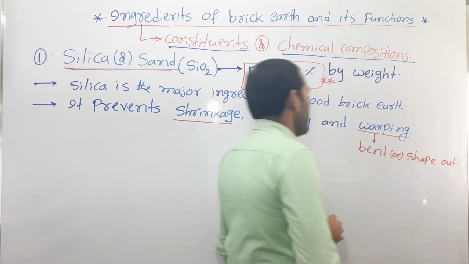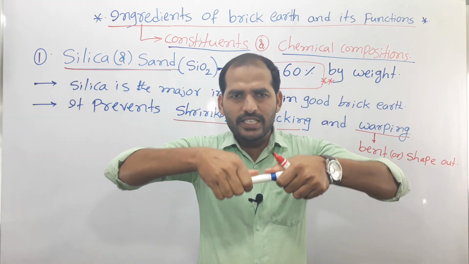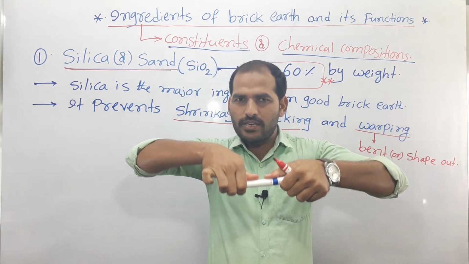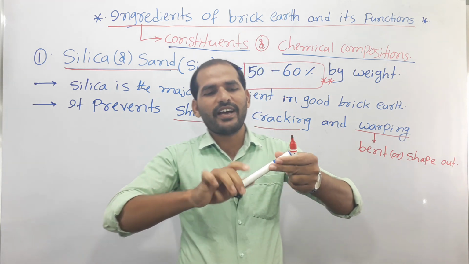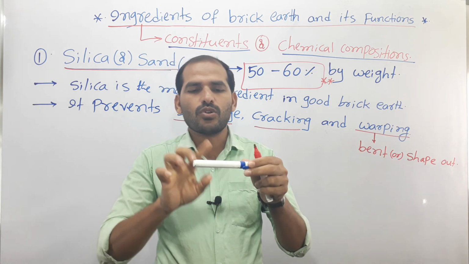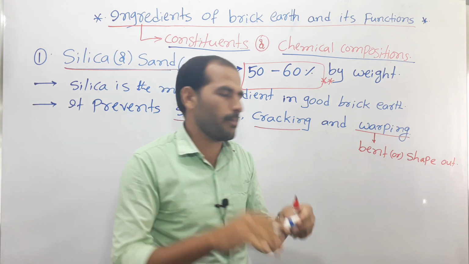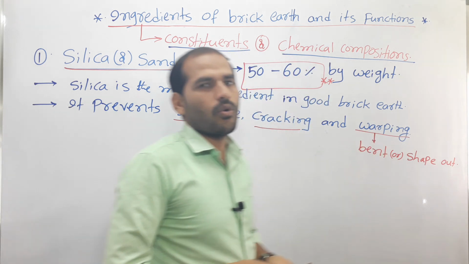For example, this is the brick, and this brick is bent, or twisted like this, or its shape is out, that means there is no proper shape. This is known as warping, right?